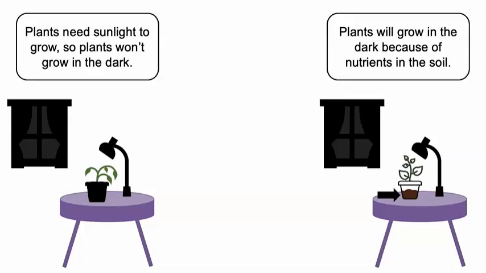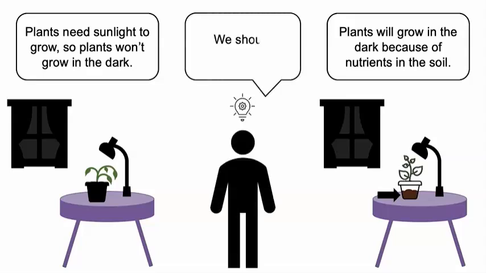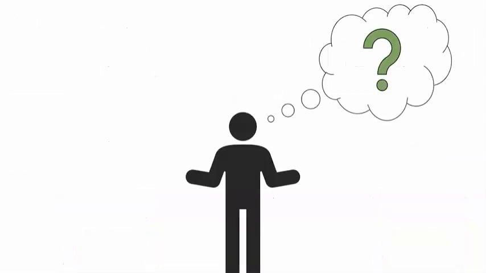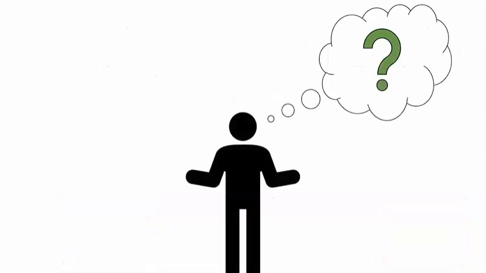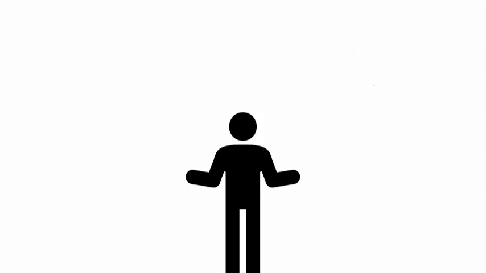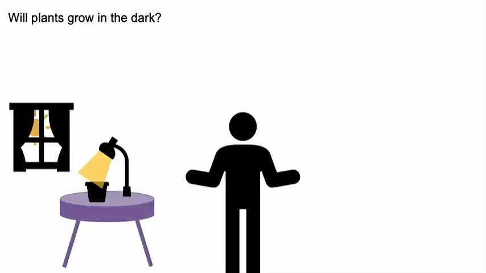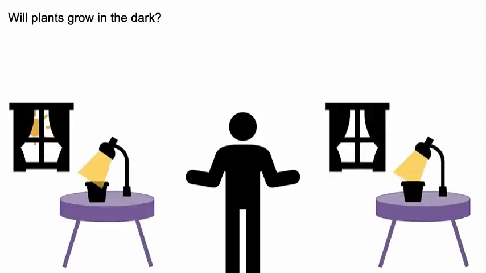Or perhaps you said, plants will grow in the dark because of nutrients in the soil. I'm stumped. Hey, we should conduct a fair test to find out which claim we can support with evidence. To conduct a fair test, we need to keep all the variables the same except for one. What one variable should we change? Should we change the type of plant, the amount of water, or the soil and nutrients? Well, to find out whether plants will grow in the dark, we need to grow some plants in the light and some plants in the dark.